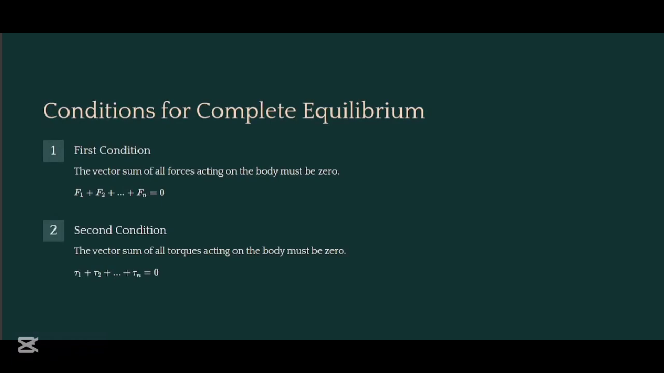The first condition states that the vector sum of all forces acting upon the body must be zero. For example, F1 + F2 + so on = 0. That means that the first condition for complete equilibrium is satisfied. The second condition states that the vector sum of all torques acting on the body must be 0. This means torque 1 + torque 2 + so on = 0. So the second condition of complete equilibrium will be satisfied.